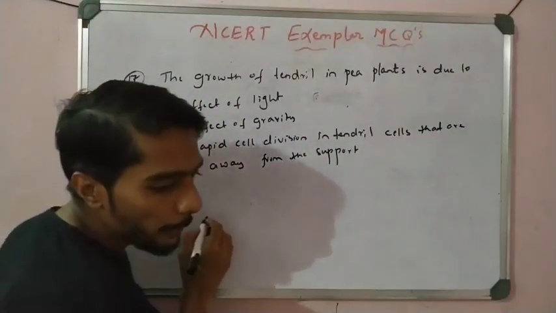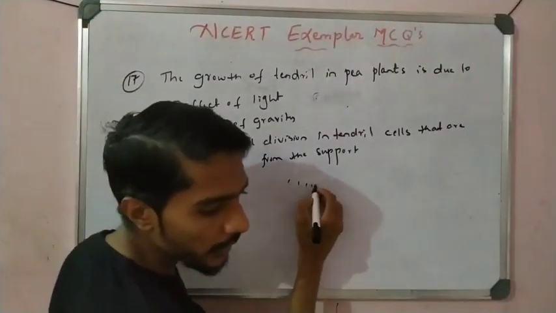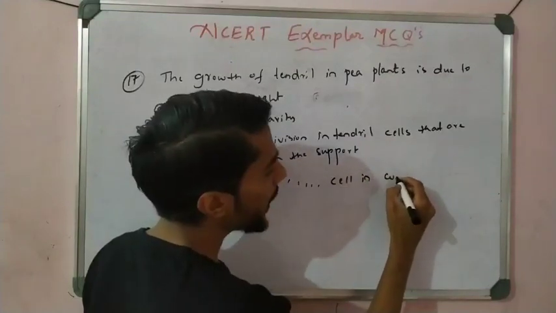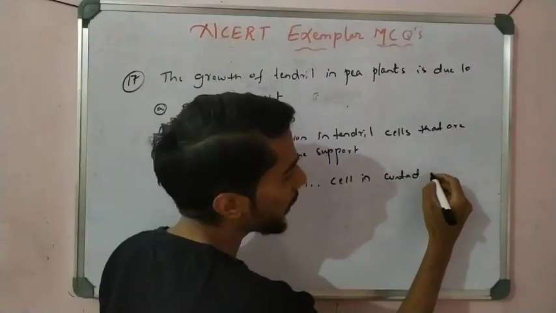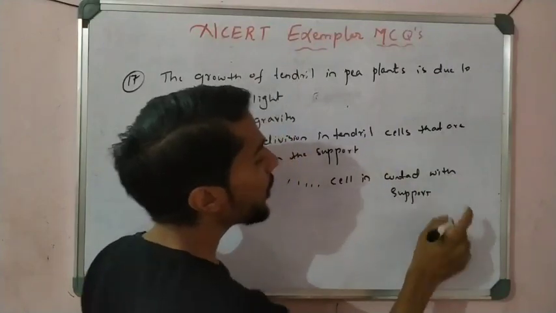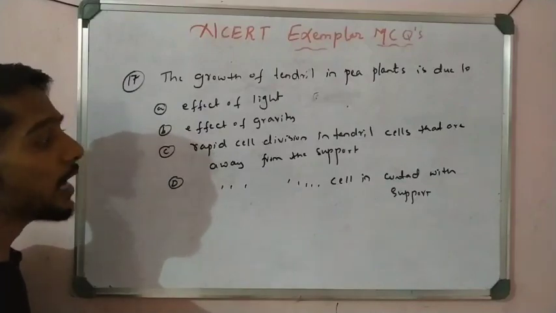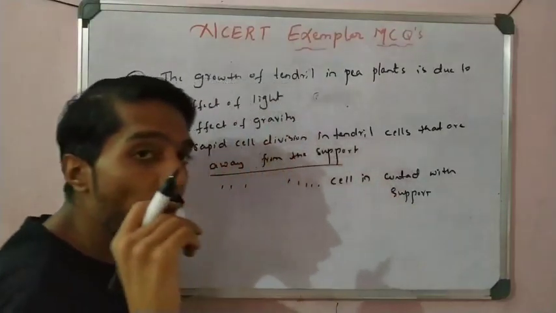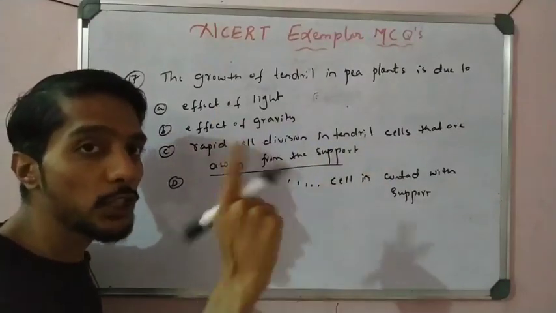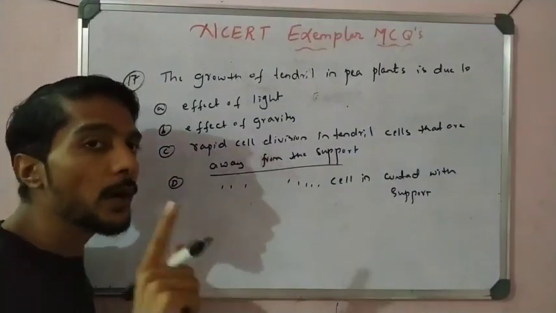And option D, rapid cell division in the same cells in contact with the support. One is away from the support and one is in contact with the support. Which is correct? We read in the NCERT, it is away from the support, right? The part of the tendril which is away from the support shows rapid growth. That is movement due to the growth, right?